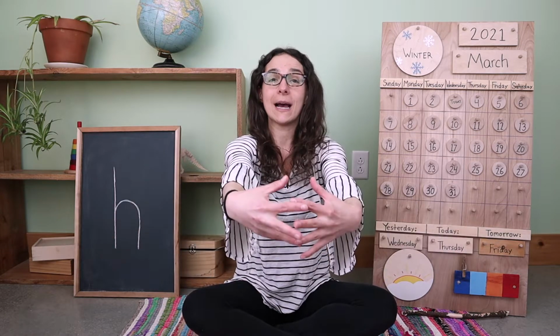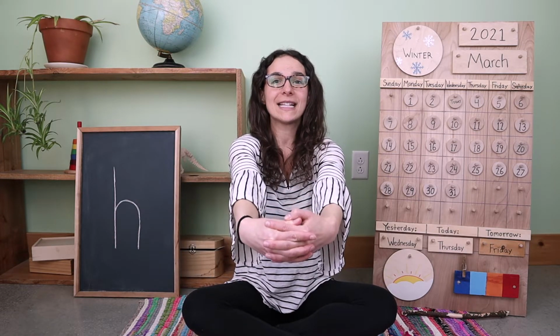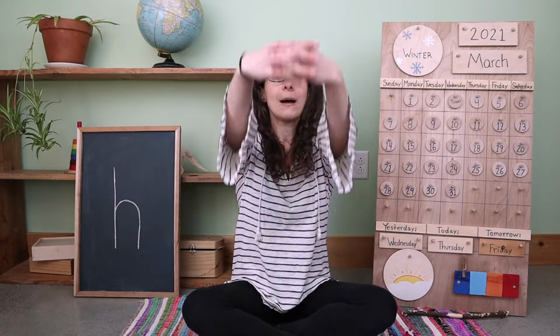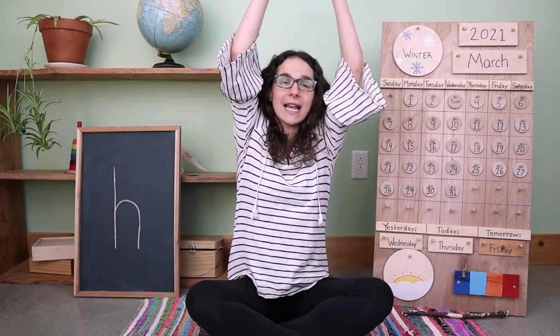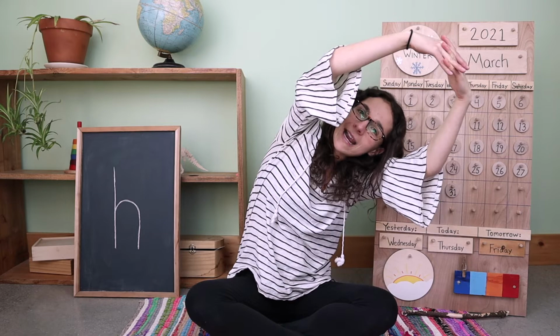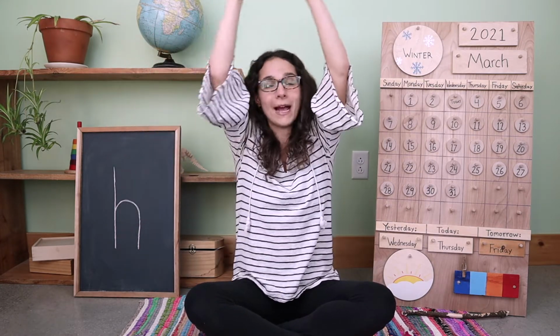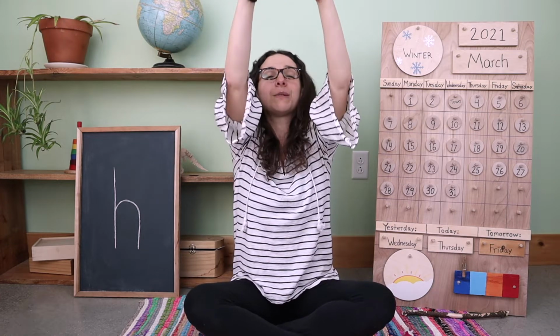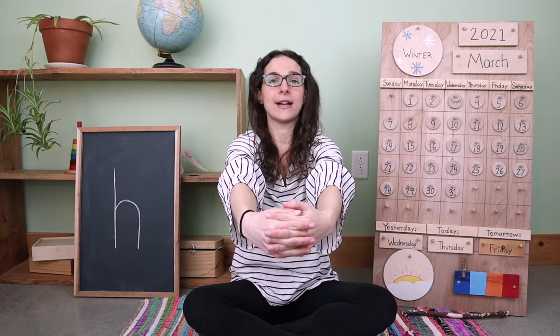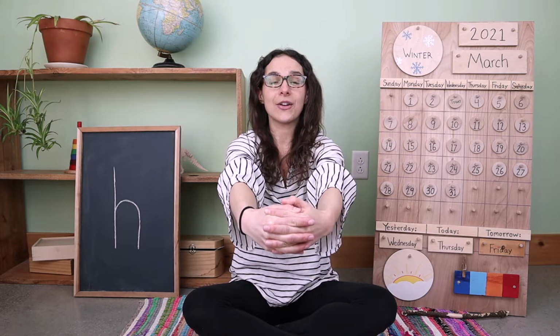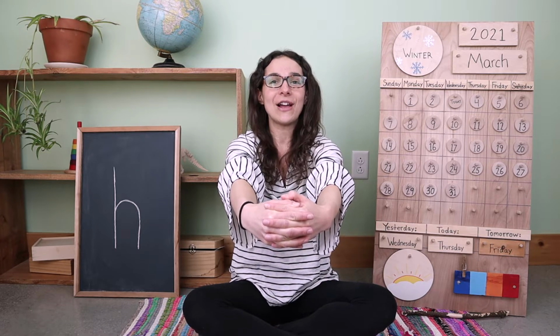Let's make our arms into a big circle out in front of us like this. Now let's bring that circle up, up, up over our heads. Give a little stretch from one side, stretch over to the other side, back up to the middle, and now let's bring the circle back down in front of us. And now it's time to sing together. If you know the words, sing along with me.